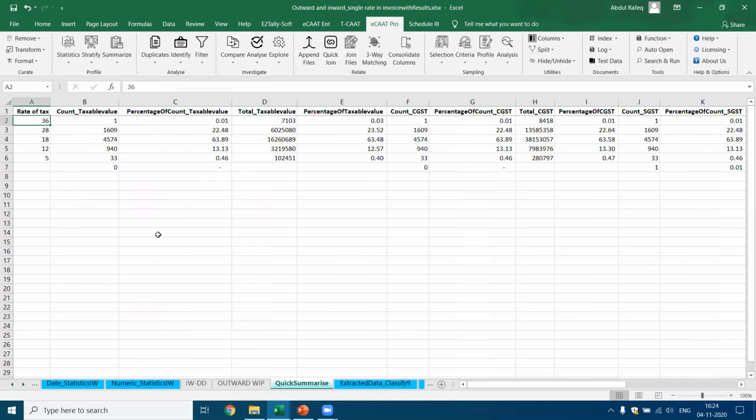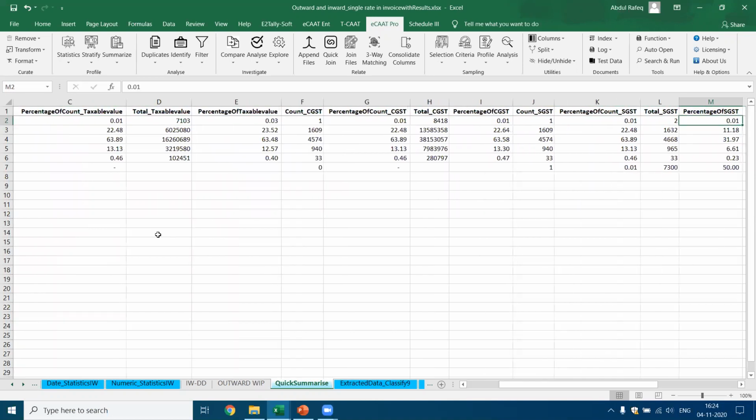For example, for 36 tax percentage, how many sales have happened? 20, 12, and 5. Okay, I get the count and I also get the percentage of count. I get the total taxable value and percentage of tax value. Similarly, the same thing for CGST, then total, then SGST. So like that, I get this.